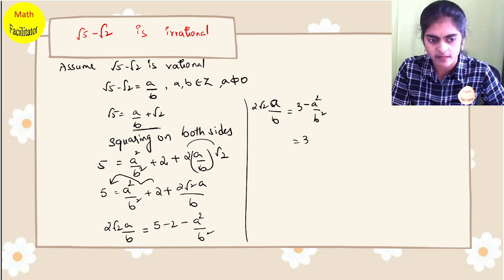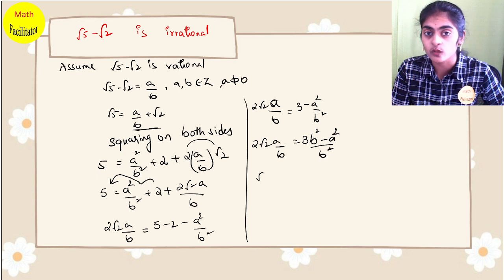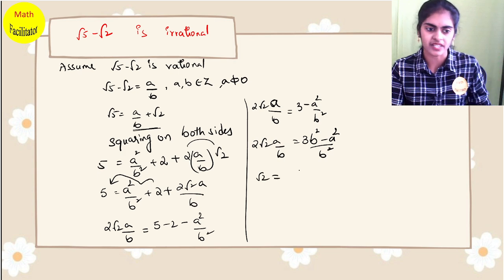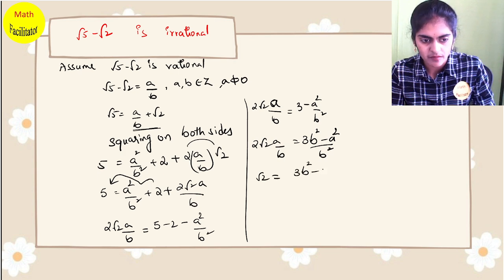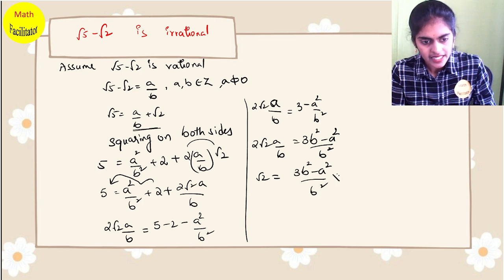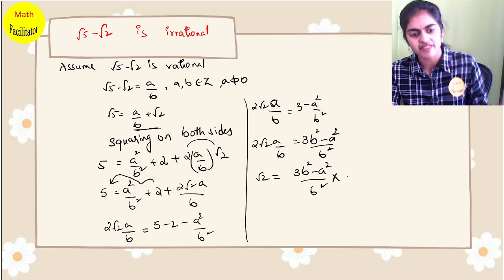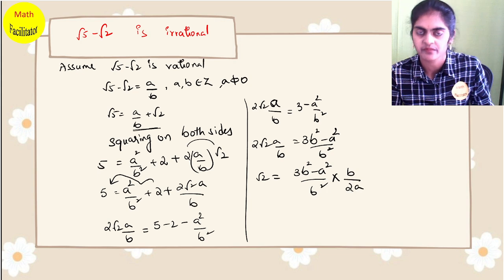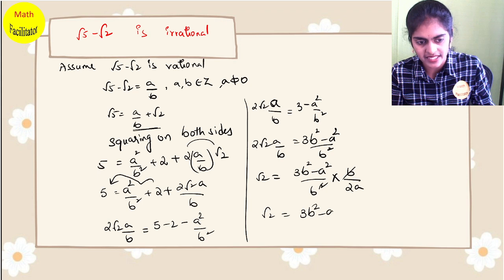I can also take LCM. So it will be (3b² − a²)/b². This is what? 2√2 a/b. I know √2 is irrational, so √2 I'll keep on one side, and (3b² − a²)/b² into this 2a/b fraction becomes b/2a. So b cancels, so √2 is equal to (3b² − a²)/2ab.